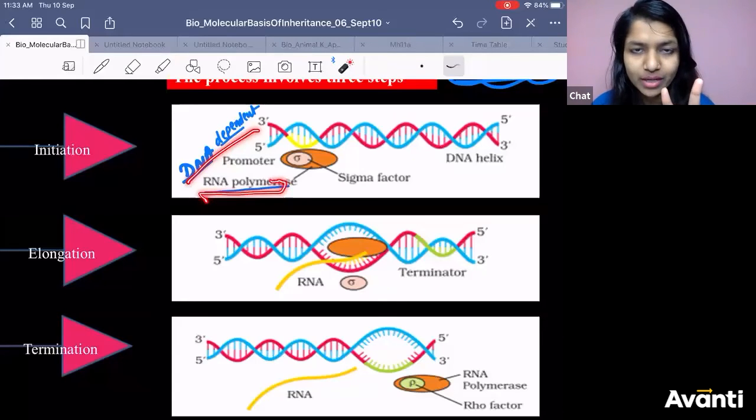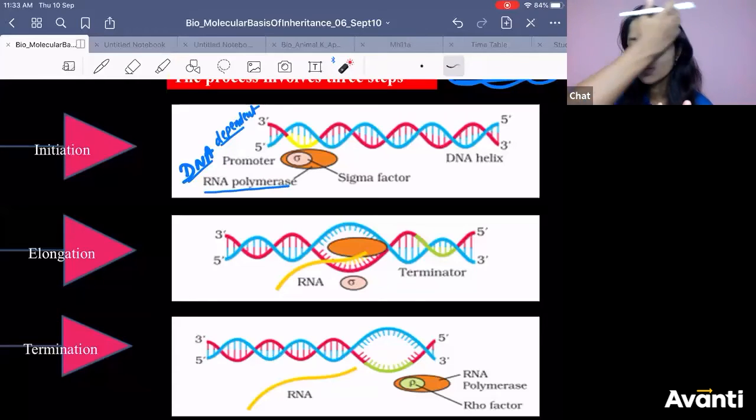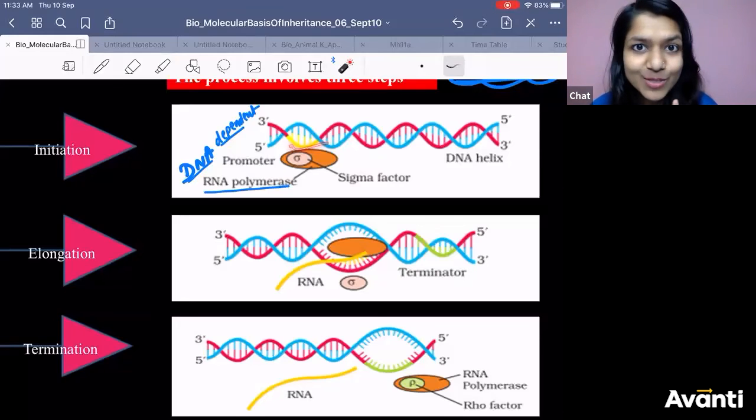2 concepts I have taught. First, at the promoter site, what factor is going to recognize? Sigma factor. Then it will bind to the promoter. Sigma factor will help in binding with the promoter site. Second thing, RNA polymerase is DNA dependent. Got it? Now, once that happens, initiation has to happen.